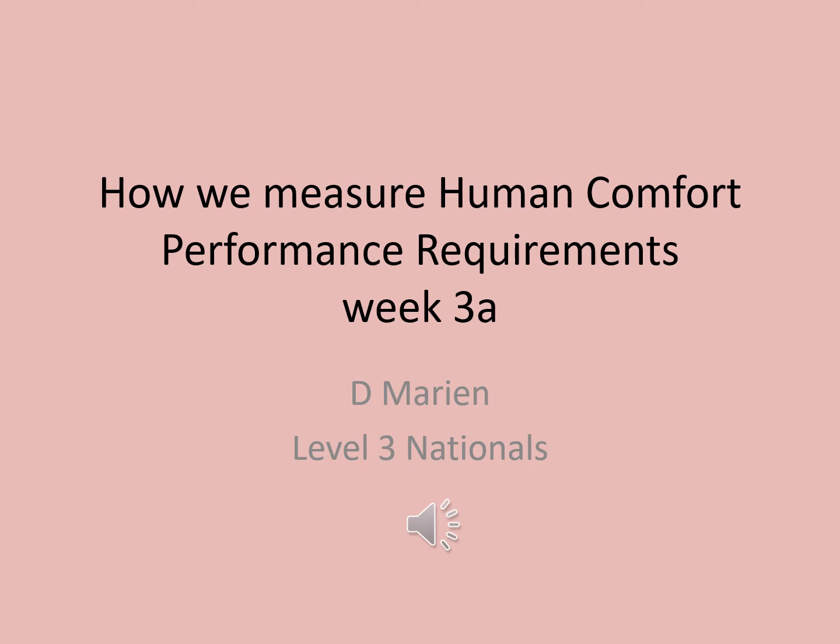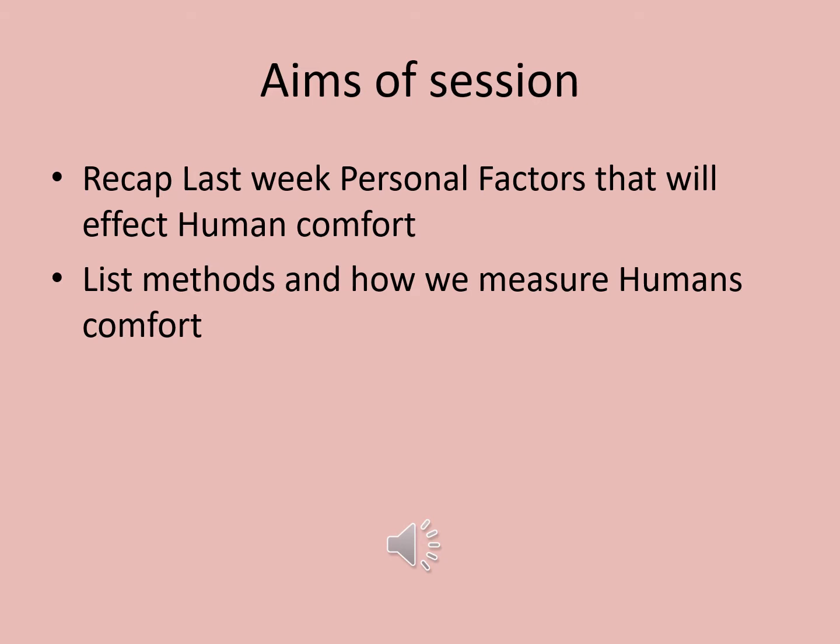Week 3 Part A. How we measure human comfort performance requirements. The aims of this session are as follows. 1. To recap the 6 personal factors that will affect human comfort. 2. List the 7 main methods of how we measure human comfort in a building.